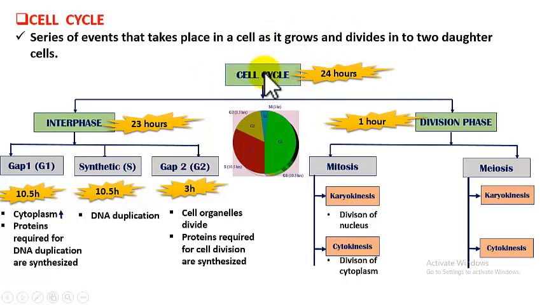the cell cycle. So in human beings, for one cell cycle to take place, that is for a cell to divide into 2 daughter cells, the time taken is 24 hours. So what are the events that take place during this 24 hours?